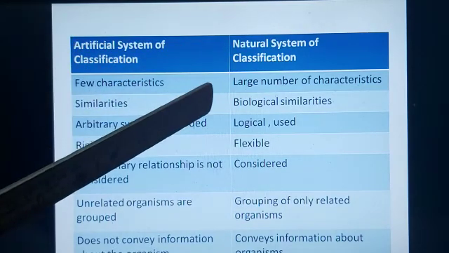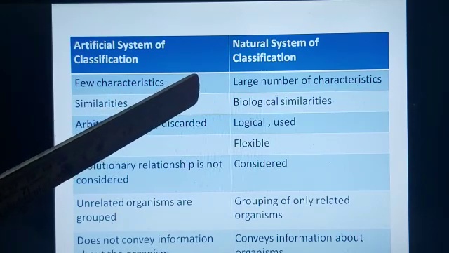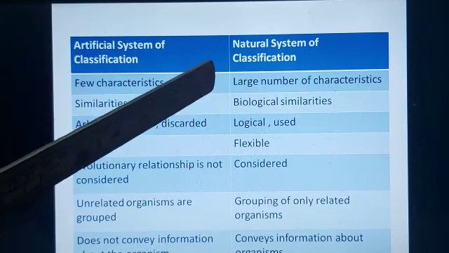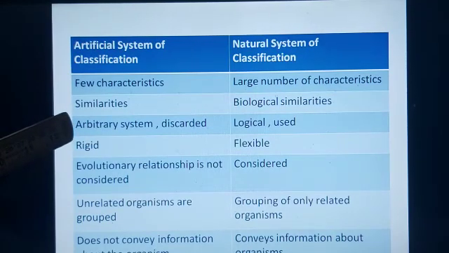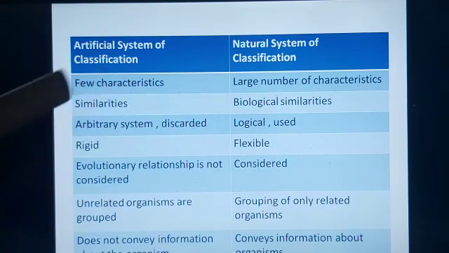So here in the natural system, the biological similarities were considered, and also the similarities pertaining to DNA, RNA, proteins, everything is studied. The artificial system is a very arbitrary system. That's the reason why it is not used at this point of time. It is discarded. Whereas the natural system is a logical system and is still being used. The artificial system is very rigid and the natural system has some kind of flexibility.